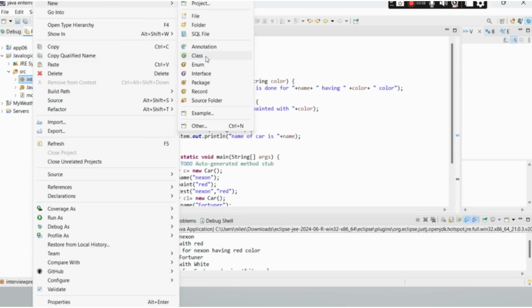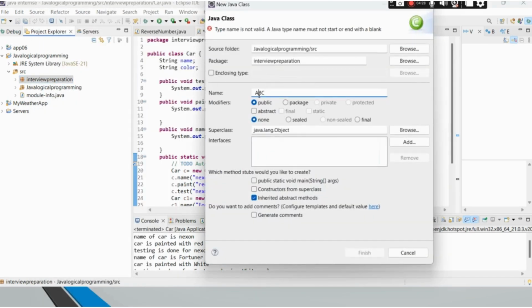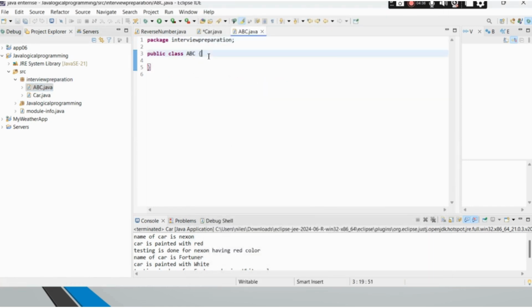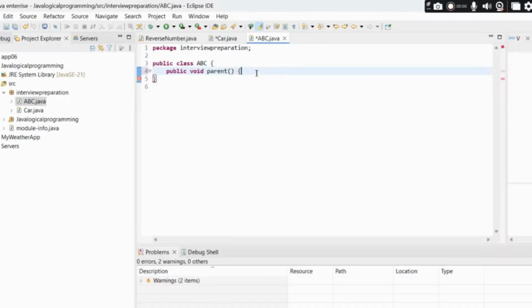Let me quickly name it ABC. Okay, done. Now let me write one quick method over here, which is public void. The method should be public only, right? Because we have to inherit it in other classes. If it is private, then we cannot. I think you all must be aware of it. Suppose it is a parent method, so we are writing a parent method.